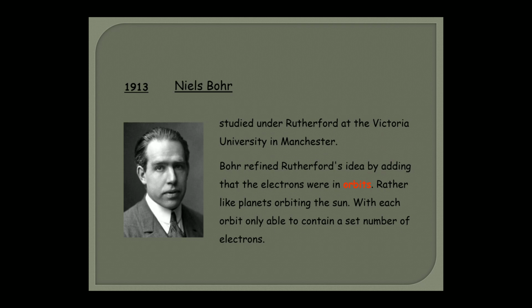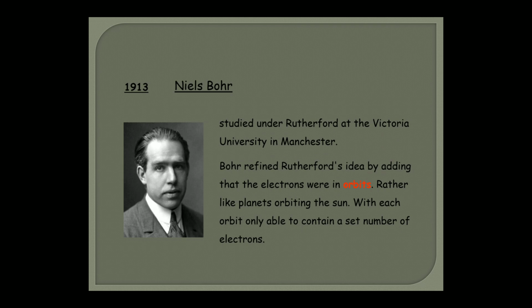So Rutherford was not able to actually clear the concept that the atom overall is neutral, and when electrons are rotating in orbit, they have to radiate some energy, they get accelerated, and after emission of energy the electron will fall down, but that never happened. So the Rutherford model has drawbacks, which were further studied by Niels Bohr, who refined Rutherford's idea by adding that the electrons were in orbits.